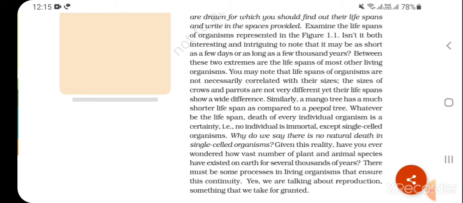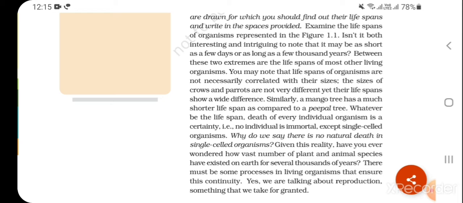You may note that lifespans of organisms are not necessarily correlated with their sizes. The sizes of crows and parrots are not very different, yet their lifespan shows a wide difference. Similarly, a mango tree has a much shorter lifespan as compared to a peepal tree. Whatever be the lifespan, that of every individual organism is a certainty. That is, no individual is immortal except single celled organisms. Why do we say there is no natural death in single celled organisms?